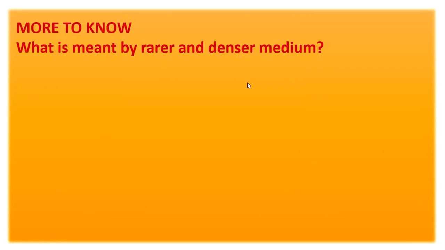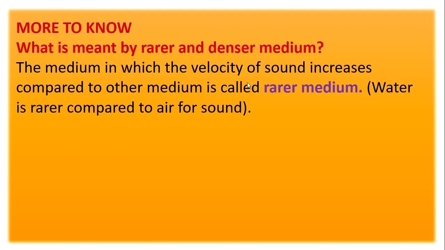More to know: what is meant by rarer and denser medium. In the previous topic we studied rarer medium and denser medium. So what is known as rarer medium and what is known as denser medium? The medium in which the velocity of sound increases compared to the other medium is called the rarer medium. That is, when the velocity increases while we compare to the other medium. When we take the two mediums, water and air, and compare them, where the velocity increases is called the rarer medium.